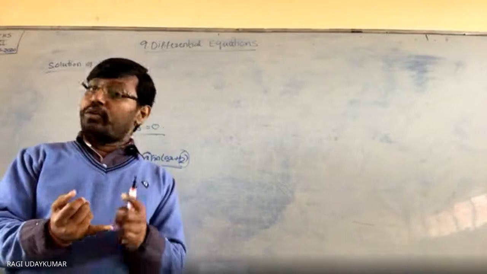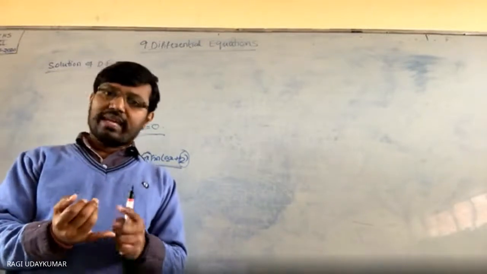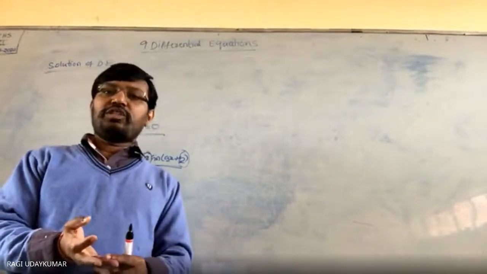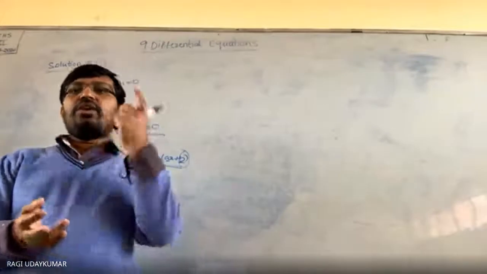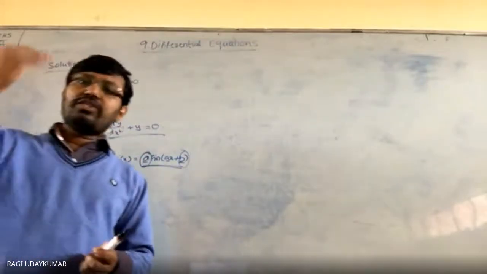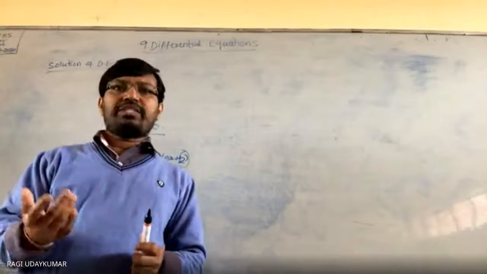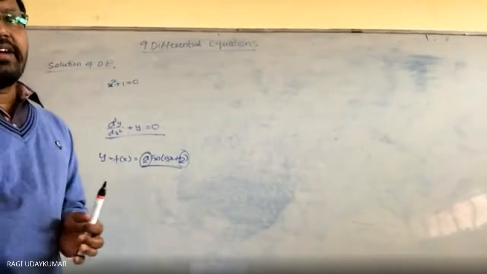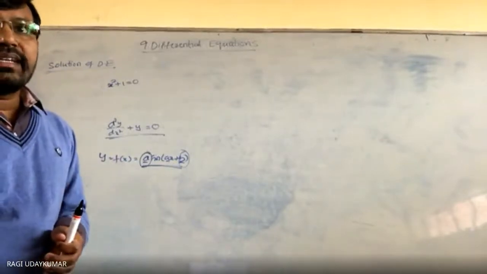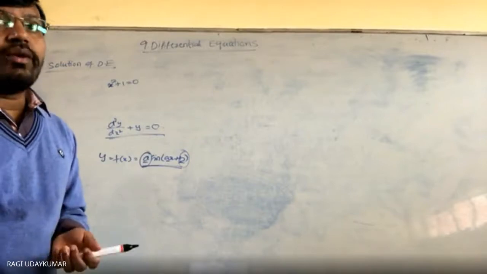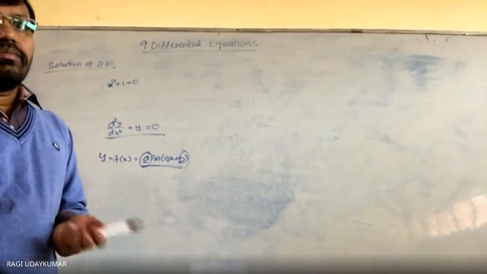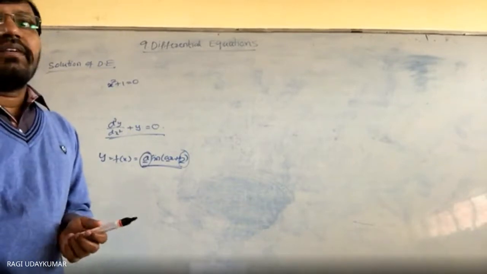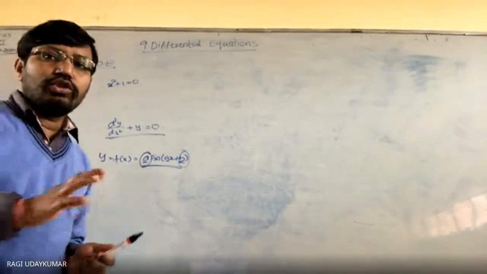One is variable separable method. Second one is homogeneous, non-homogeneous, linear differential equations. Exact differential equations will be there, but they are not given to you in this standard, and in the next higher standard, in graduation, you will study them. Now here, in the second exercise, one solution will be given to you. Verify whether that is a solution of the differential equation or not. You have to verify it in the exercise, mostly the second exercise. Okay, so let us see whether the given one is a solution or not.